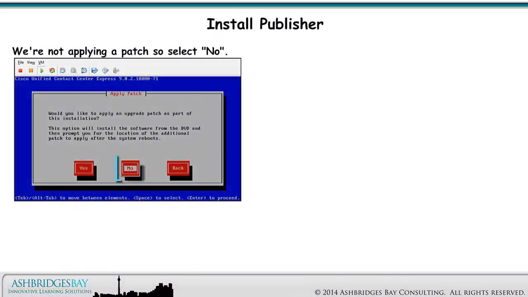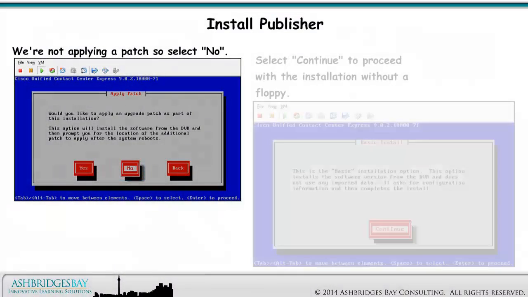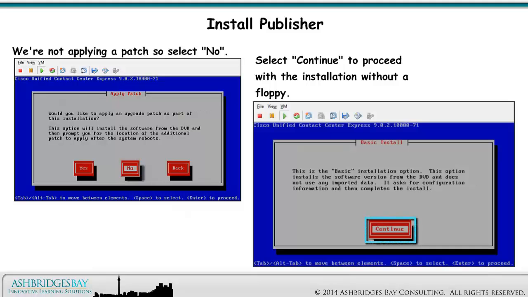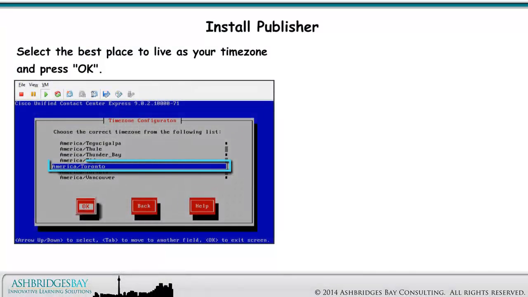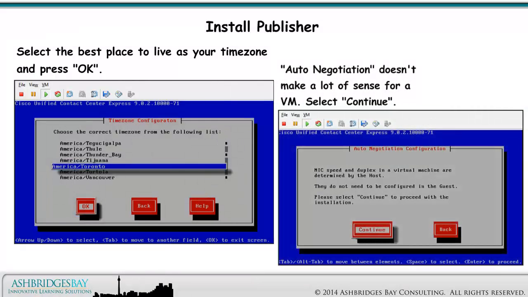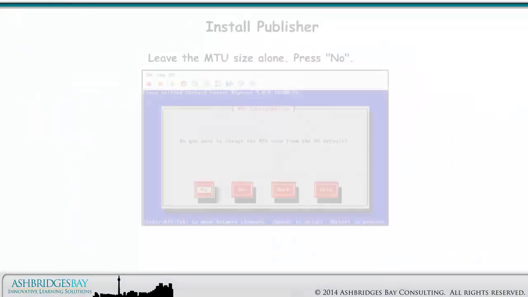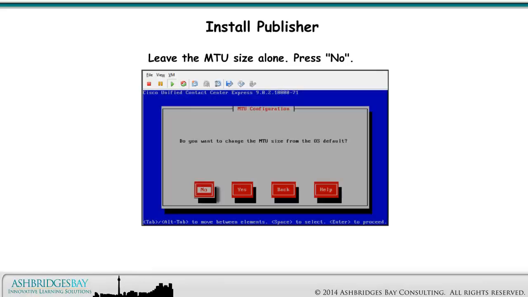We're not applying a patch, so select No. Select Continue to proceed with the installation without a floppy. Select the best place to live for your time zone and press OK. Auto negotiation doesn't make a lot of sense for a VM. Select Continue. Leave the MTU size alone.